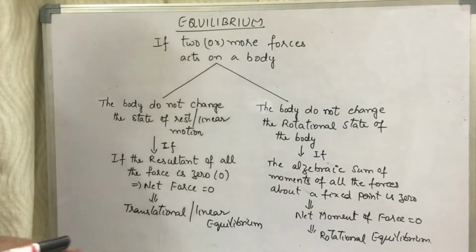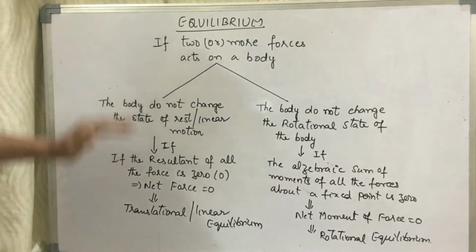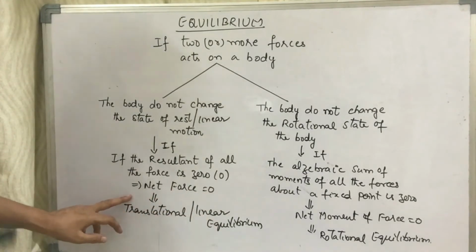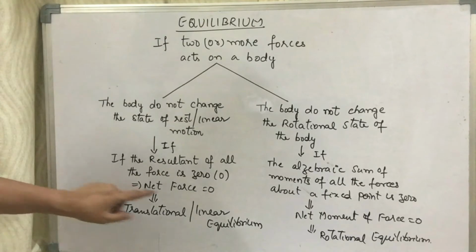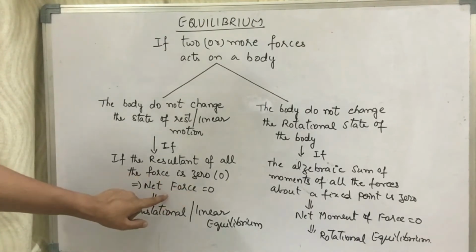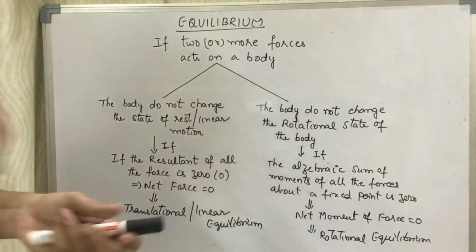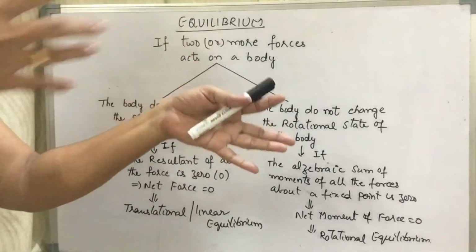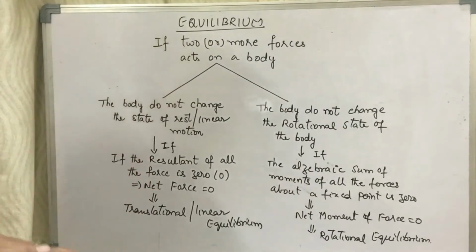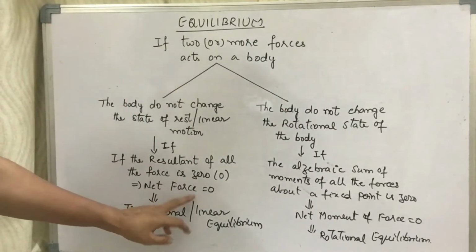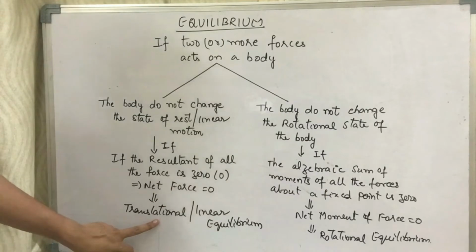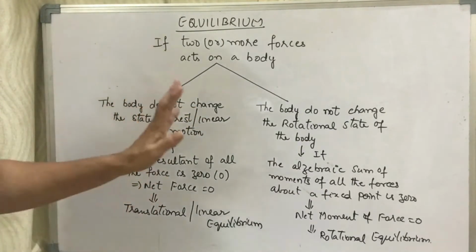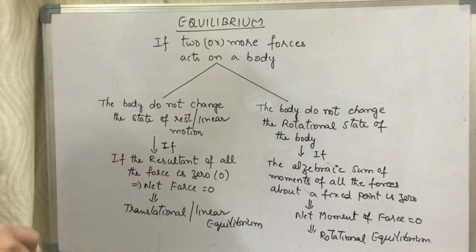Let us see once again. Now we will go from bottom to top. Translational or linear equilibrium is produced when the net force is 0. What do you mean by net force? If the resultant of all the forces, positives and negatives, east side, west side, north, south, acting on a body becomes 0, then the body does not change its state of rest or linear motion.